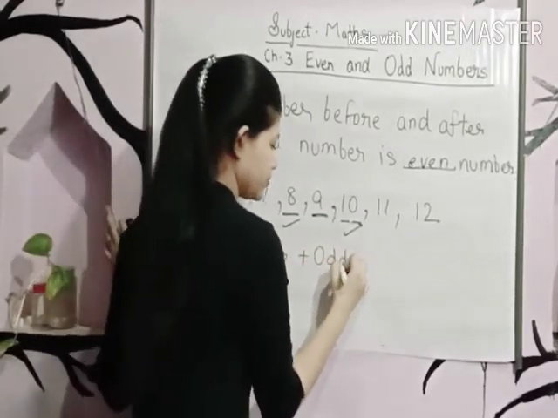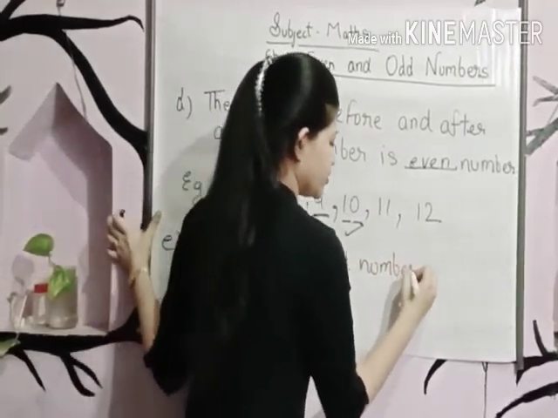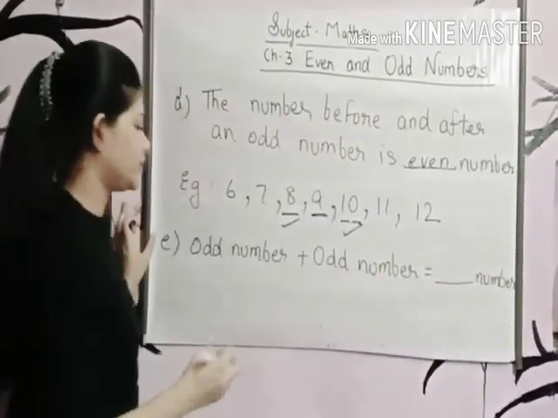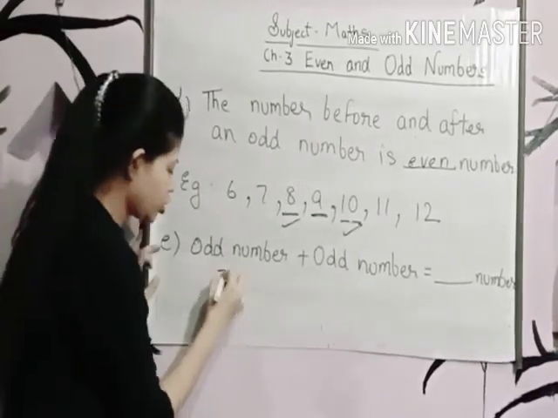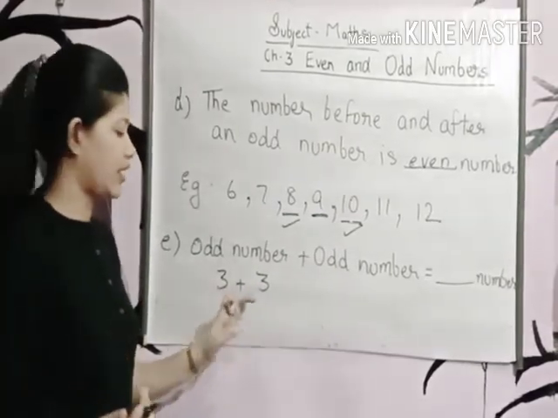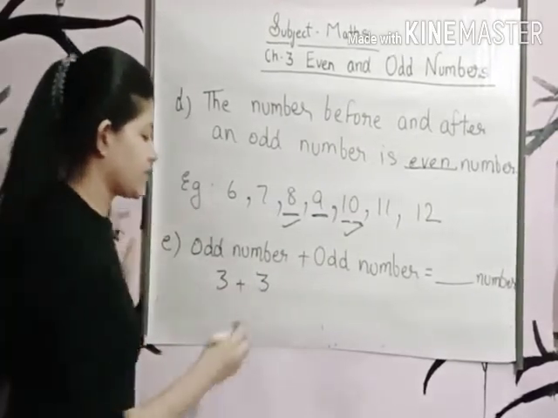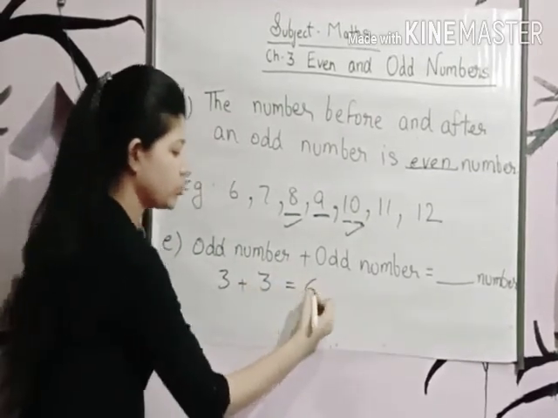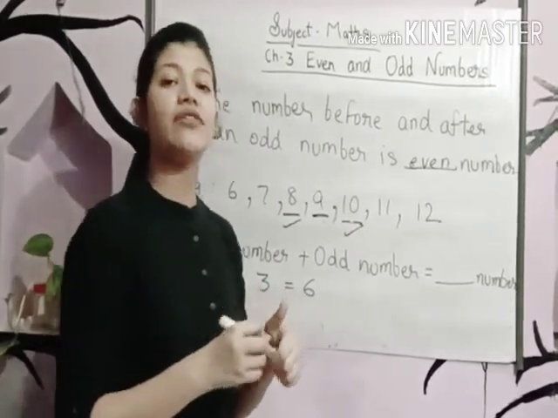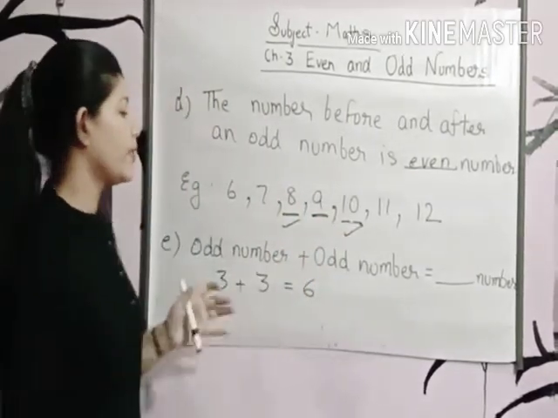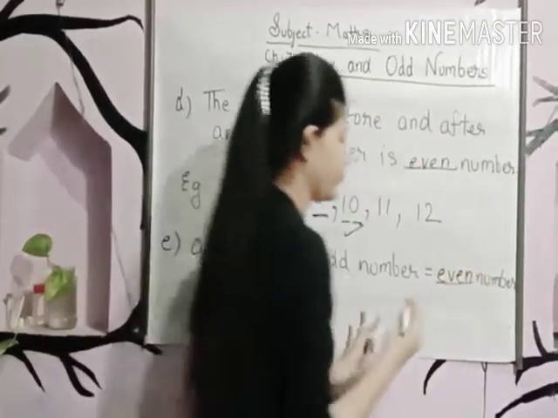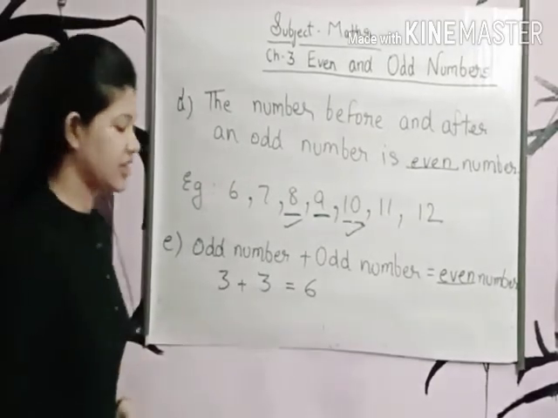Now let's see question number E, that is odd number plus odd number is equal to dash number. Let's have a look. If I give you 3 plus 3, these are two odd numbers. 3 is an odd number and this also. So let's have the sum of it. 3 plus 3 is equal to 6. So what is 6? 6 is an even number. So it means odd number plus odd number is equal to even number. Okay, I hope this much is clear to you all.